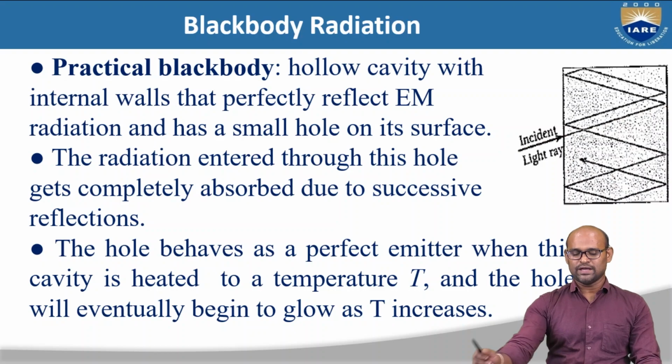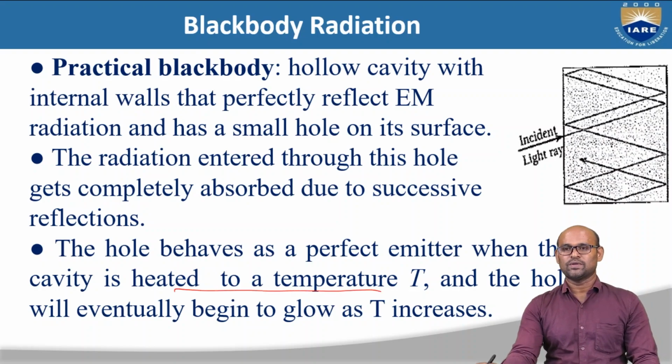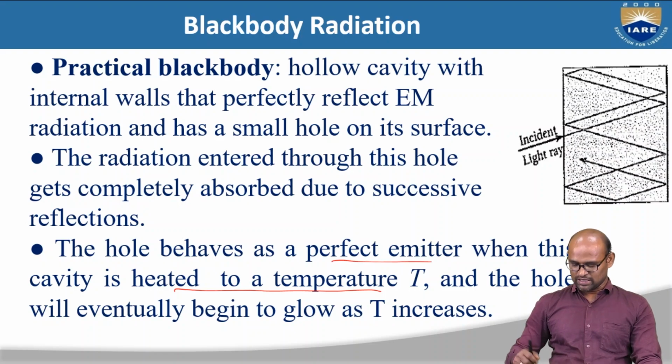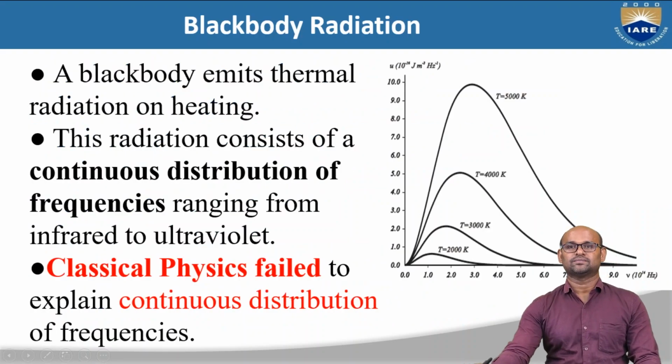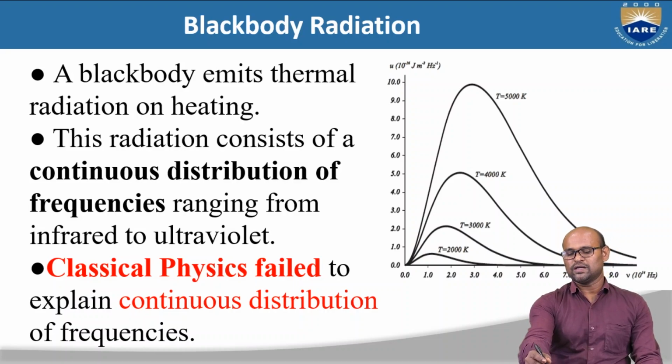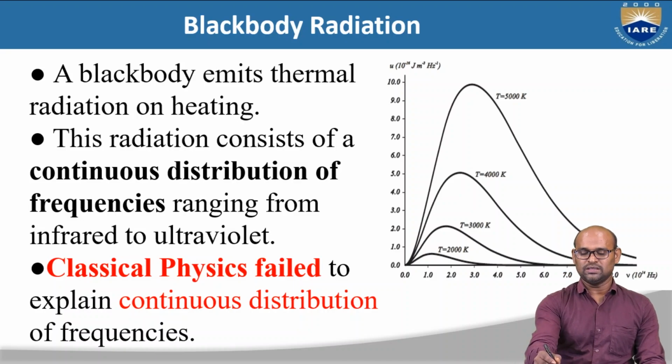So it absorbs all the radiation which we give in the form of light, and when we heat this black body to temperature T, it behaves as a perfect emitter. That means whatever light it absorbed, it emits all that radiation. So a black body emits thermal radiation on heating, right? The heat energy U emitted by the black body is plotted on the y-axis versus frequency on the x-axis.